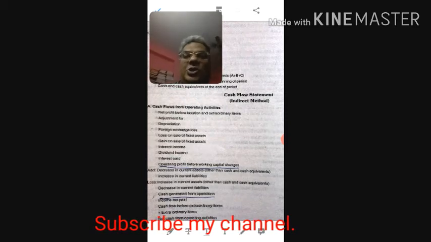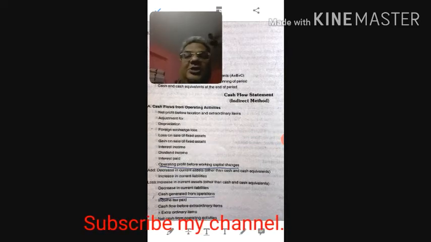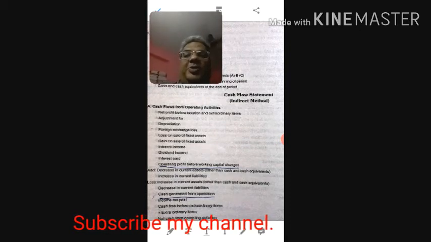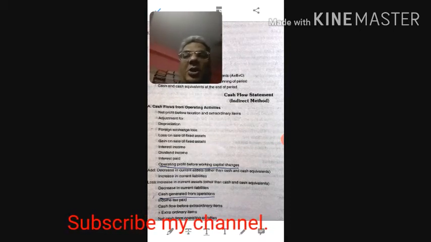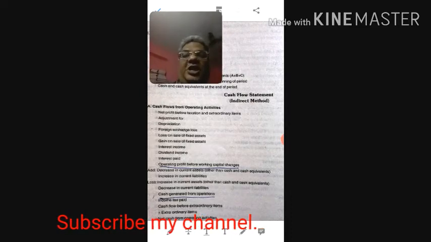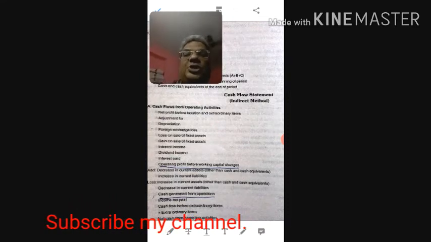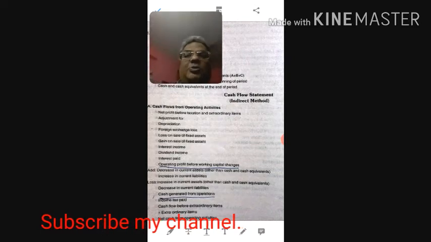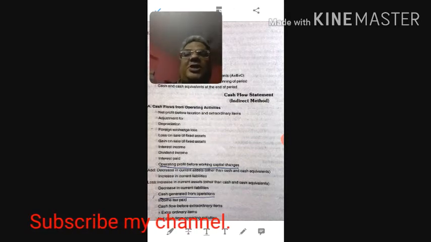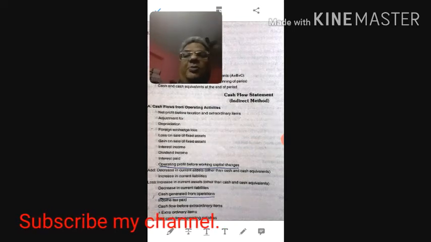Now there are two ways of preparing this cash flow statement. One is the direct method and another is the indirect method. Similarly, a cash flow statement can be prepared by preparing simply a statement or in a format as prescribed by Accounting Standard 3 issued by the Institute of Chartered Accountants of India.